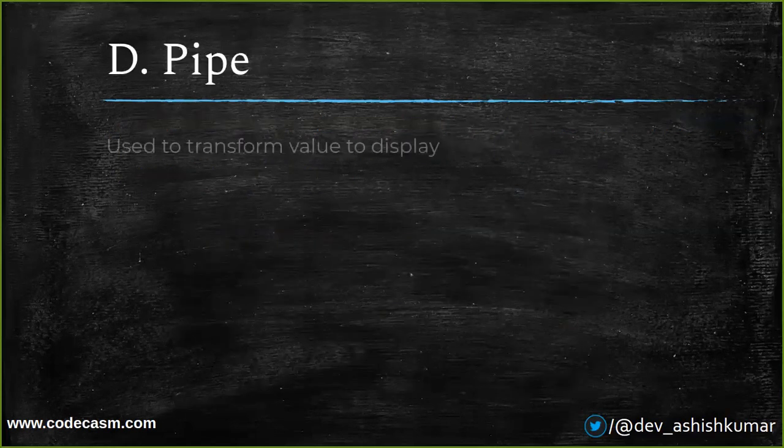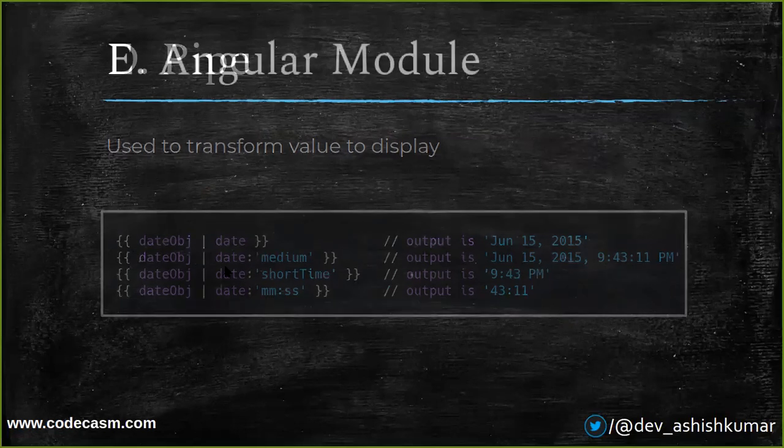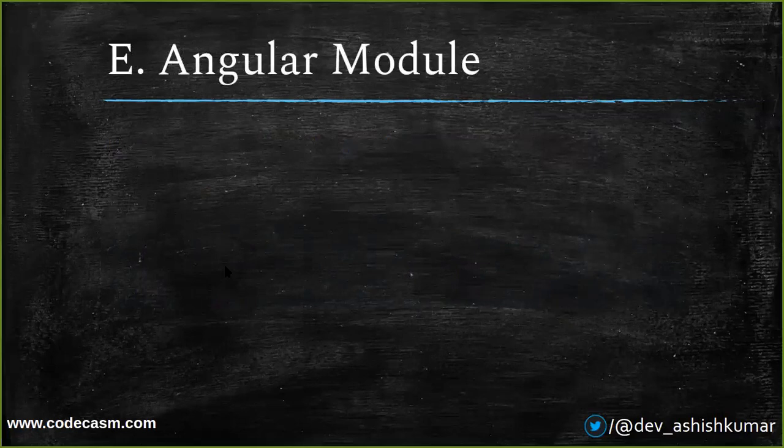Pipe. So actually pipe is used to transform the value to display on the front end, on the DOM we can say. So this is a basic example, like date object is a object which is again transformed in this pipe filter we can say. So it gives some output like this. So it is actually basic pipe format from Angular itself. We can also make our custom pipes.